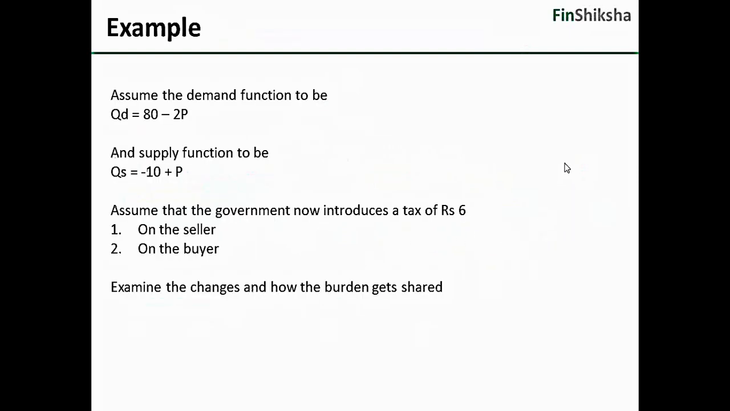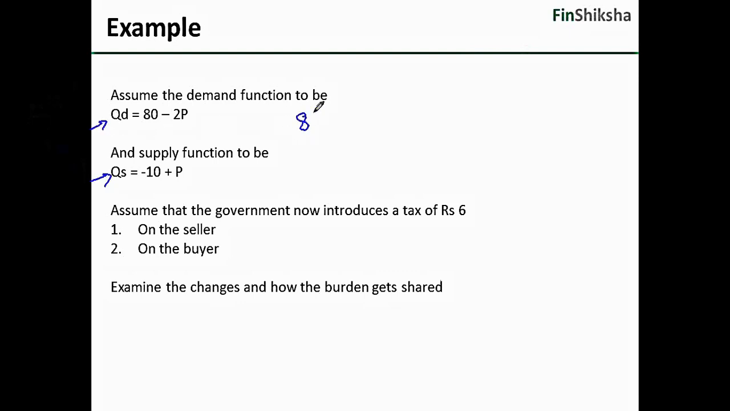So let's assume there is a demand function. Let's take an example. The demand function is quantity demanded is 80 minus 2p. Supply function is quantity supplied is minus 10 plus p. Assume that the government introduces a tax of rupees 6 on the seller, on the buyer. Let's examine the changes and how the burden gets shared. Fine. So this is the seller's function. This is the buyer's function.